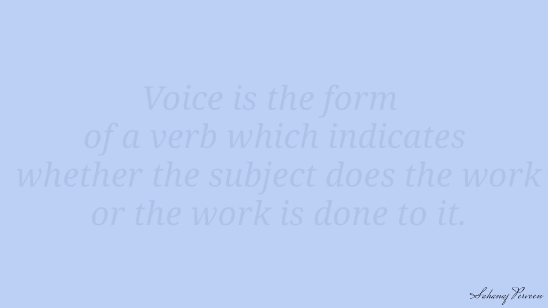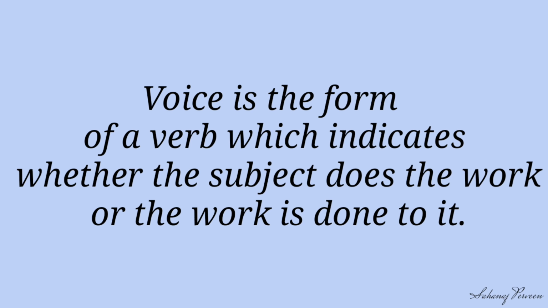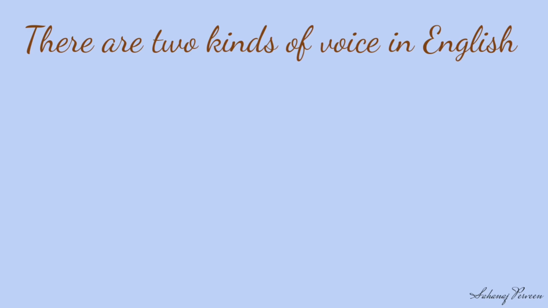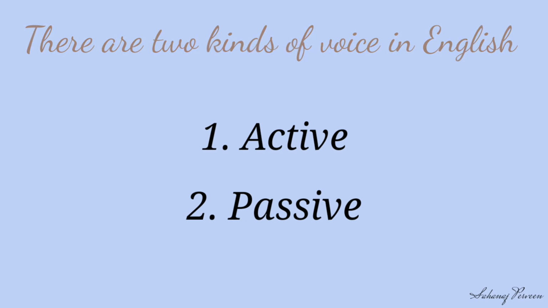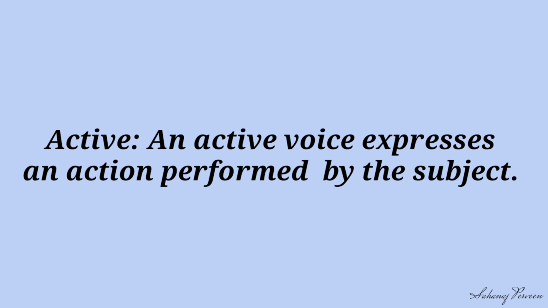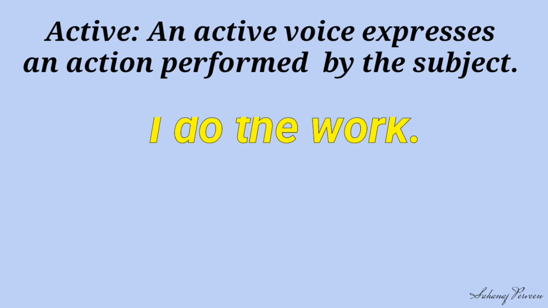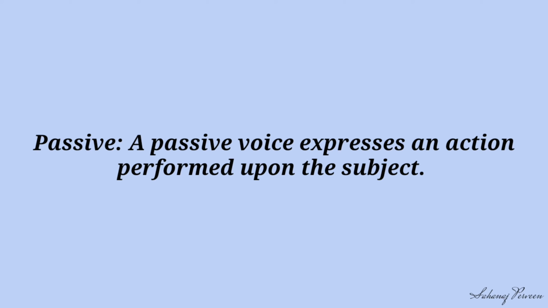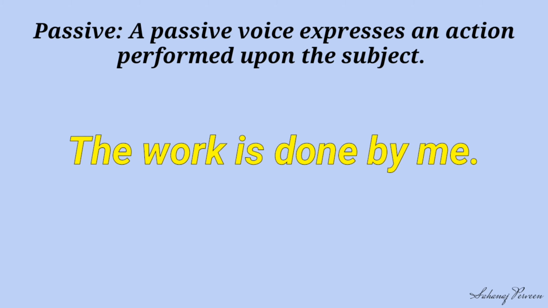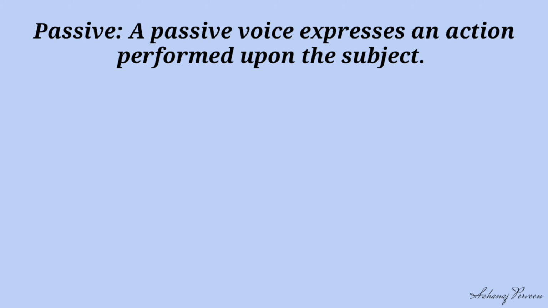At the very beginning of the class, we should know what is voice. Voice is the form of a verb which indicates whether the subject does the work or the work is done to it. There are two kinds of voice in English: active and passive. An active voice expresses an action performed by the subject. Example, I do the work. Passive: a passive voice expresses an action performed upon the subject. Example, the work is done by me.